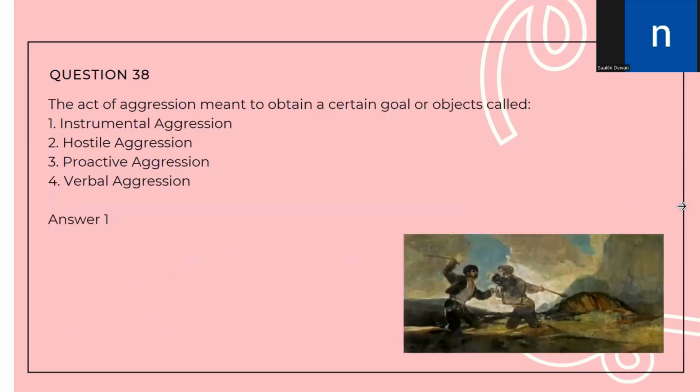The act of aggression meant to obtain a certain goal or object is called. Whenever we perform an aggressive act with the means or with the objective of attaining a certain goal, then that type of aggression is called instrumental aggression. So the answer is option number 1.